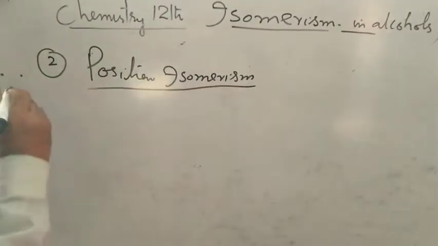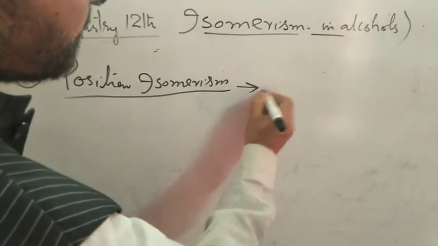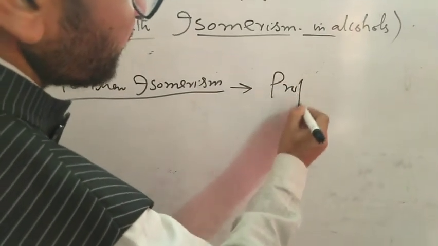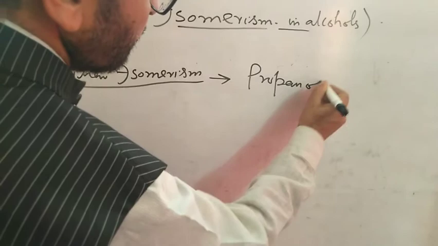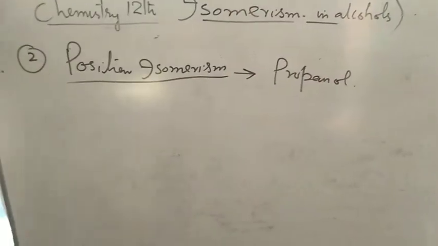This occurs from propanol. Propanol से शुरू होता है. For example, I will take the propanol here.